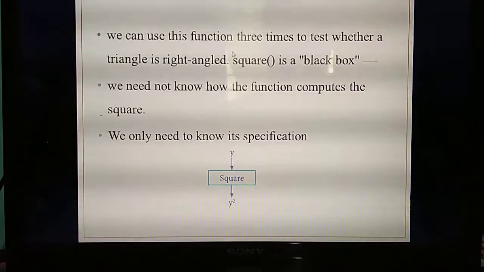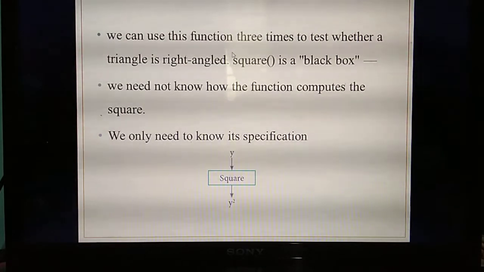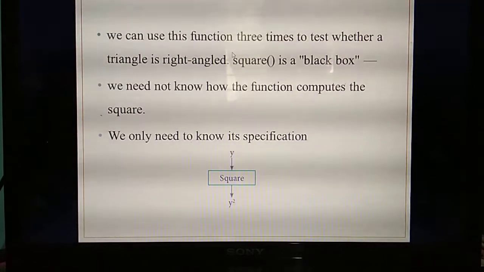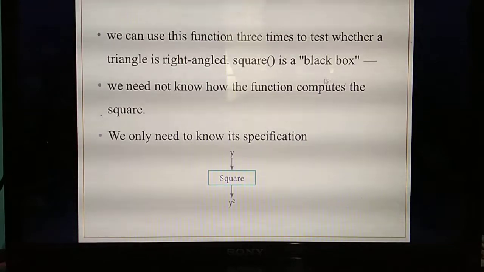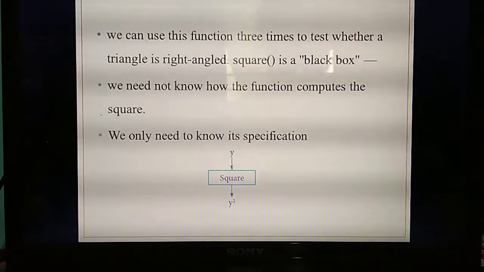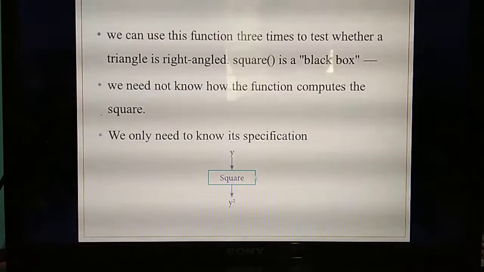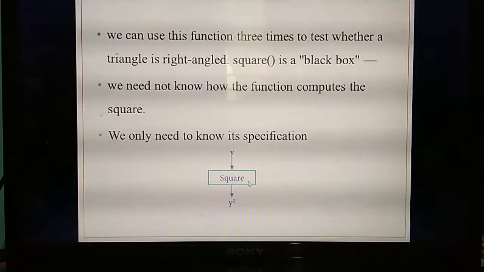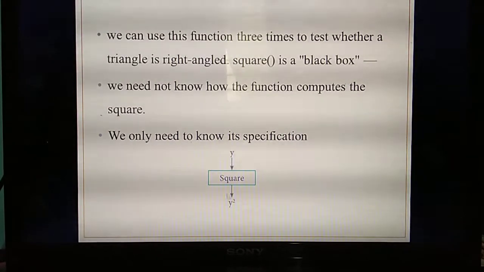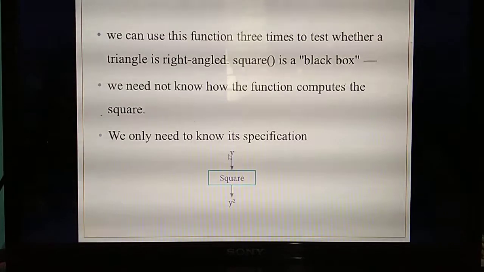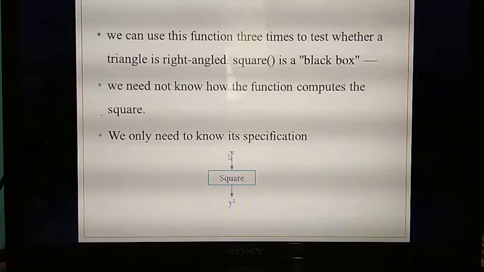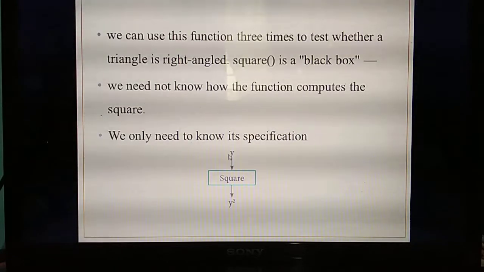Okay, listen. You are going to check whether the triangle is a right angle triangle. So you are going to write this function in a black box. Already we have studied that a function can be written in a black box. A black box is nothing but a simple rectangular box. What's the name of the function? Square. You write the function in the black box with input and output. Already you have studied that each function will have inputs and proper output. Based on what input you are giving, you decide the output, the input and output relation.